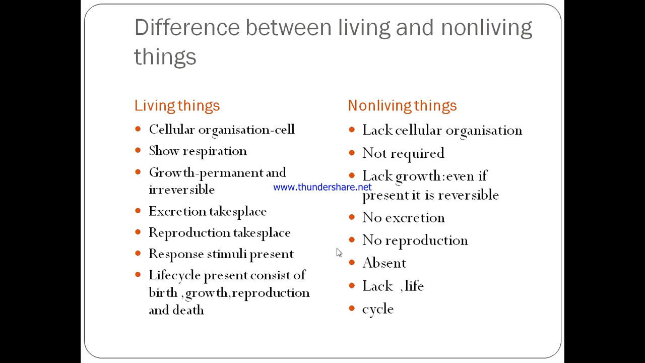Next characteristic is excretion. That is removal of waste material from the body. Excretion is present in living things, but non-living things do not have excretion. Reproduction. Reproduction takes place in living things. In non-living things, we can't see reproduction. Next one is the response to stimuli. This response to stimuli is present in living things, but it is absent in non-living things. Life cycle is also present in living things, absent in non-living things. The life cycle of a living thing consists of birth, growth,